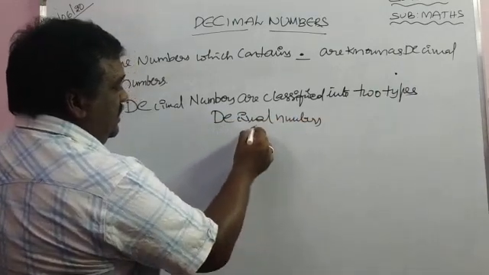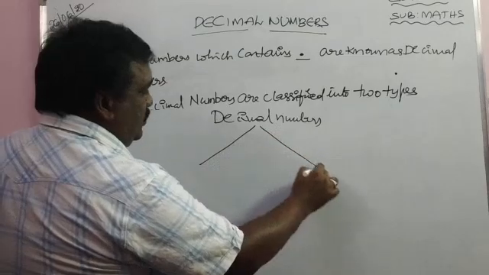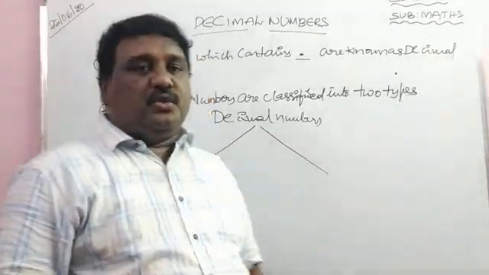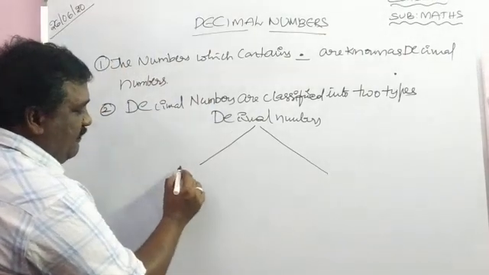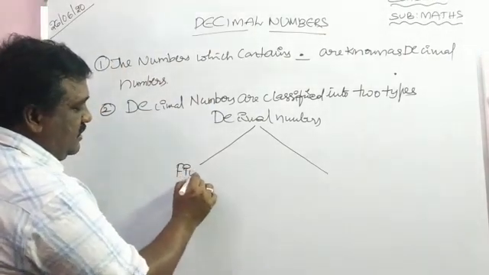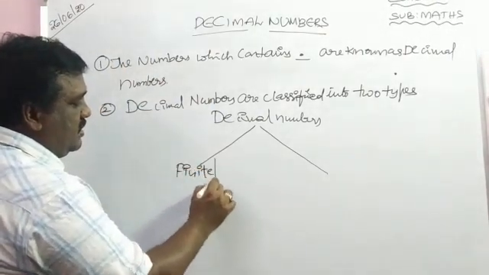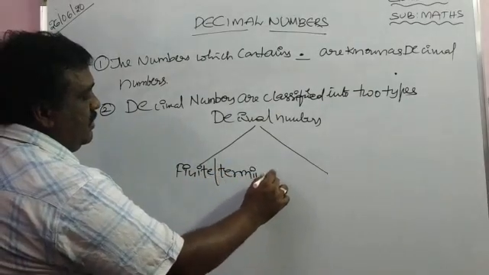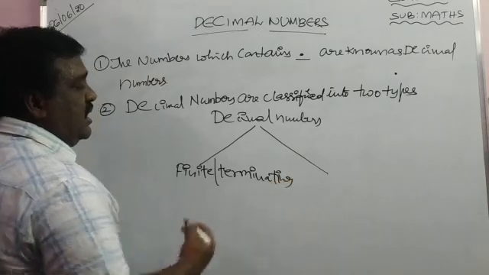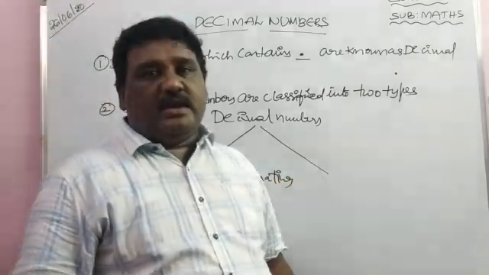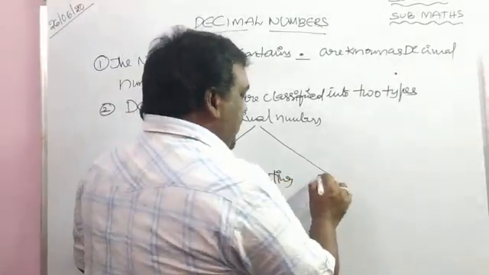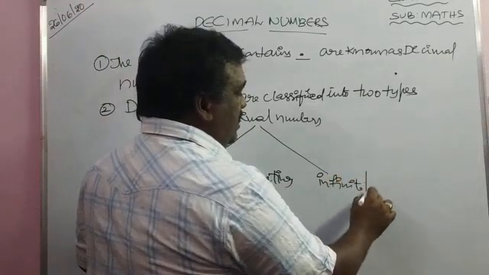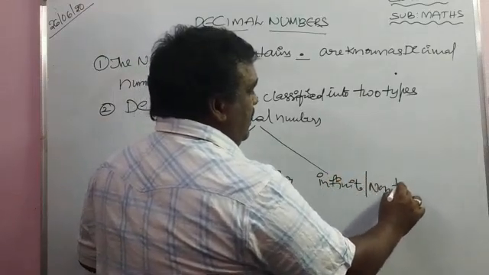Write down neatly. Decimal numbers are of two types. Number one, finite or terminating. Number two, infinite or non-terminating.